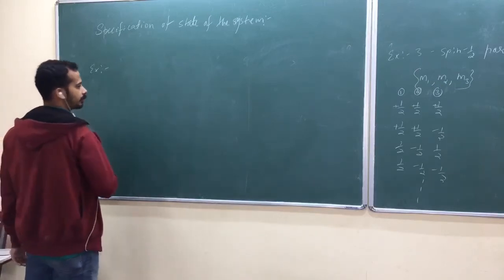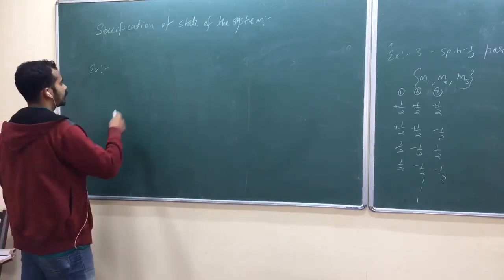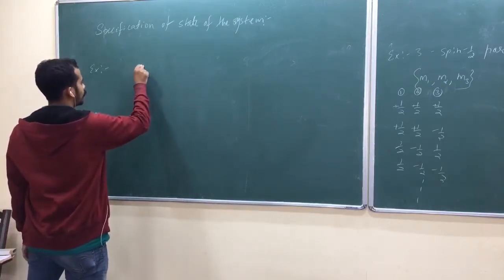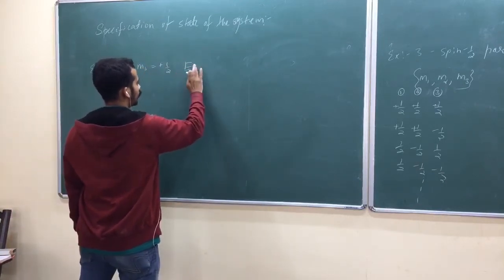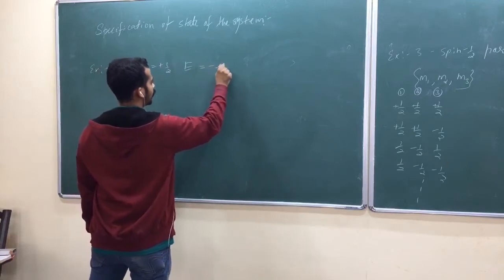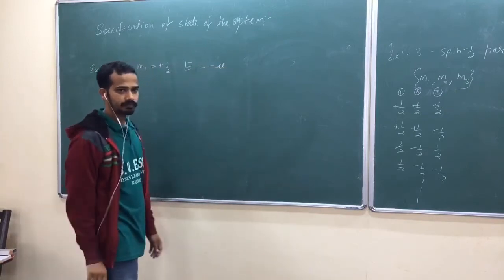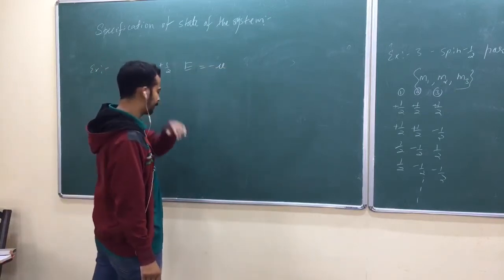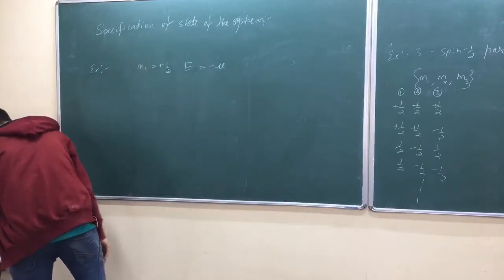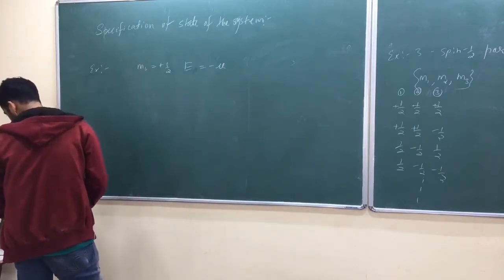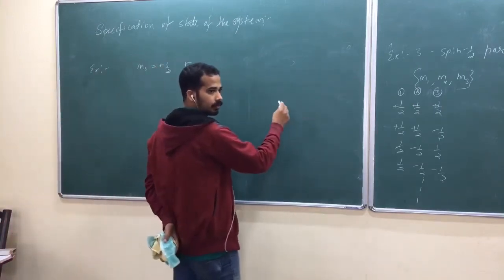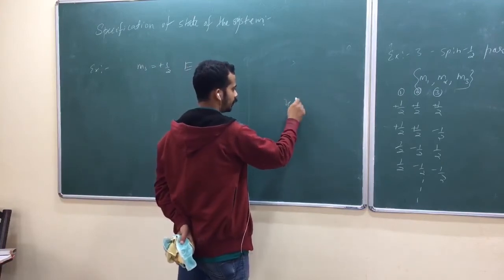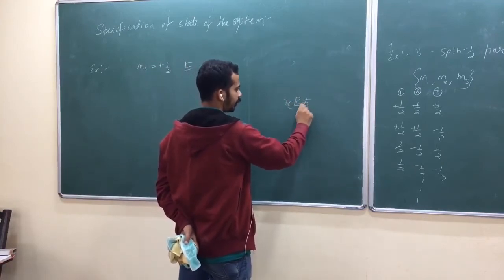Yeah, 3 spin-half particles. Okay, let me take, suppose Ms equal to plus half, energy will be equal to minus mu. What I have written, do you remember? Gamma B h bar by 2.